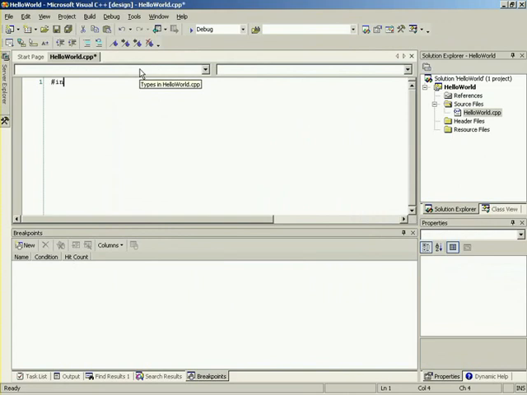All right. So let's first type in include, which is a preprocessor directive, which in other words means this is not actually compiled. This is something that is sent to the compiler to give it specific directions to do something. Okay. So in this case it's included with a pound sign, because it's always included with a pound sign to send messages to the compiler. Okay. So in this case we're going to say include the file IOStream. So what the compiler is going to do is take that information and say, okay, I'm going to include IOStream into the final executable that we create.